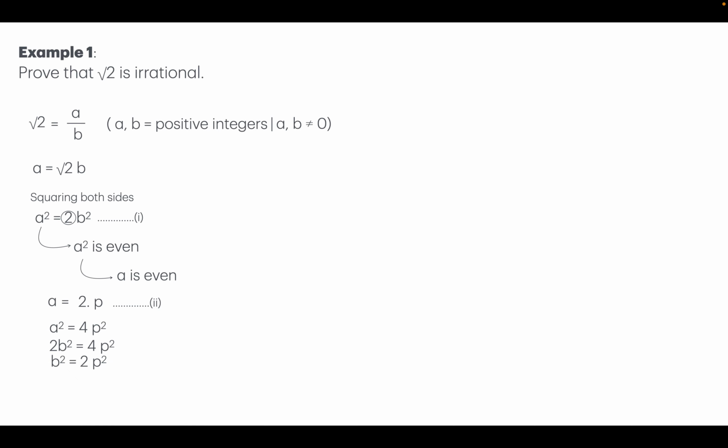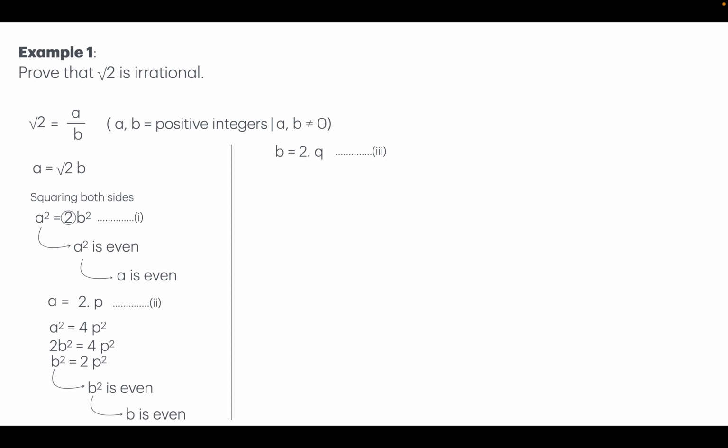Now I can apply the same reasoning here. Since b square is even, then b is going to be even. And if b is even, that means I can express this number as 2 times some other number because this number is even. So b, let's say, is 2 times q.